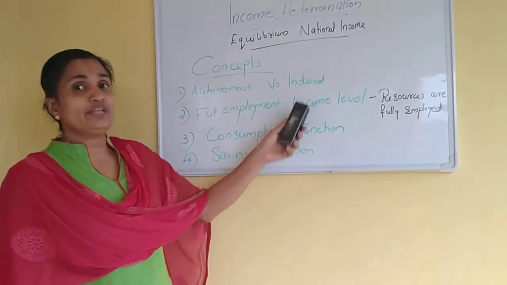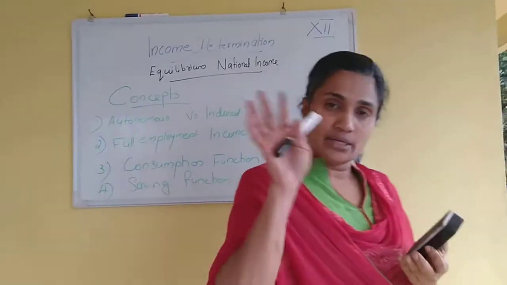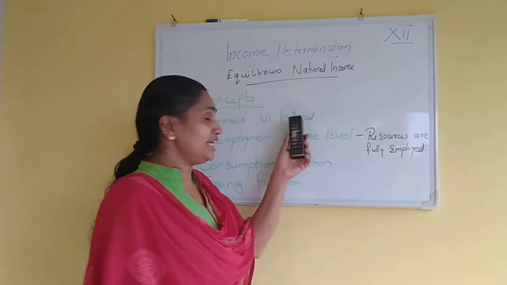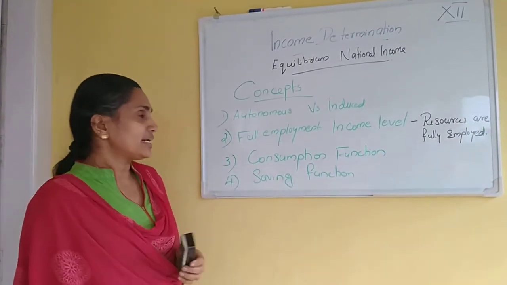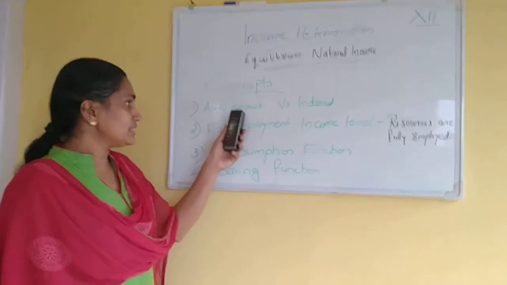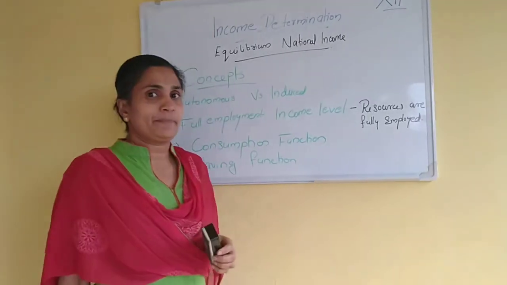Induced means that if income increases, consumption increases, and if income decreases, consumption also decreases. That situation we call induced consumption. That is the difference between autonomous and induced: autonomous is independent and induced means dependent.